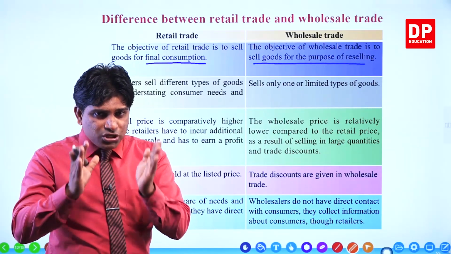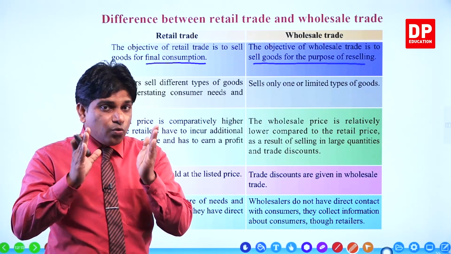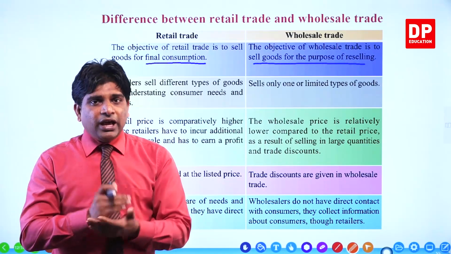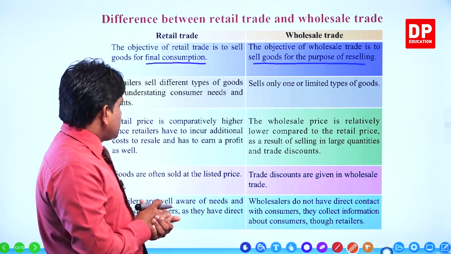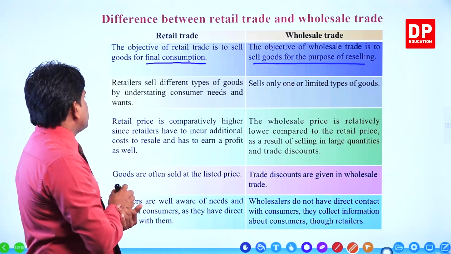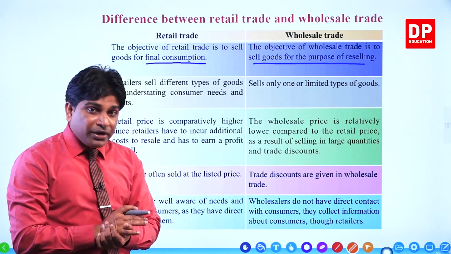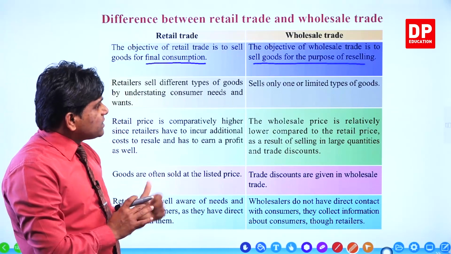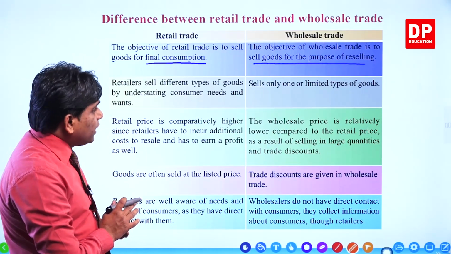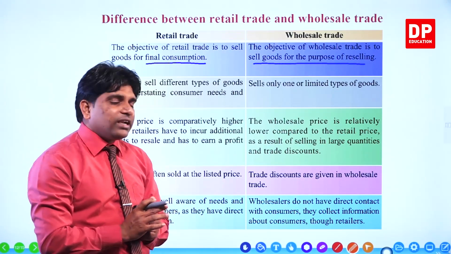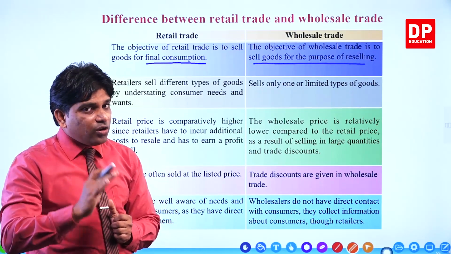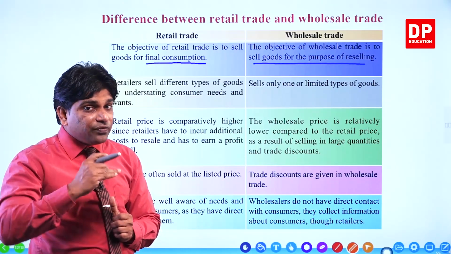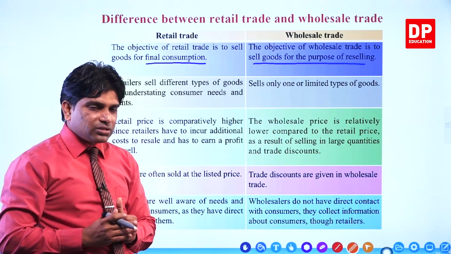Then they should understand customer needs and wants. But in wholesale trade, the wholesaler sells only one or limited types of goods, but the retail businessman sells different types of goods, right?